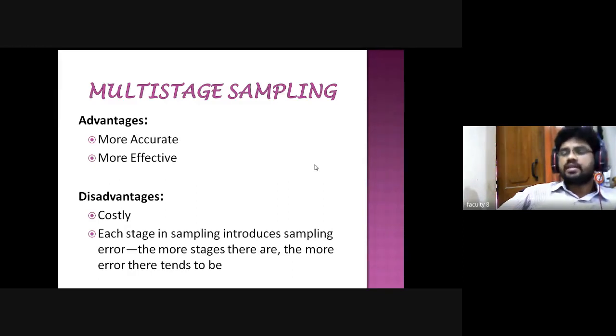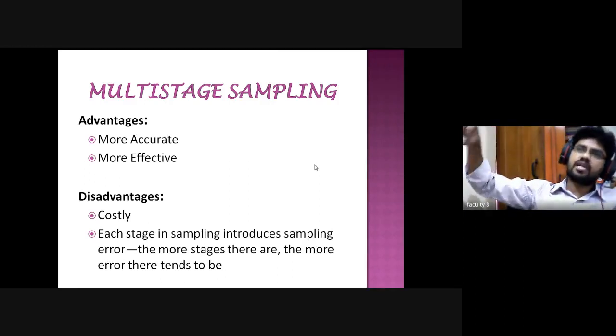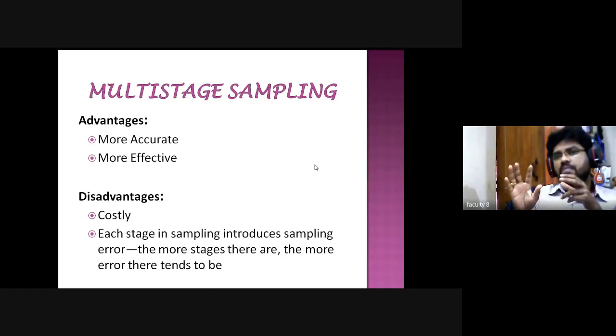If you select states, within the state districts, within the district mandals, and from mandals villages, all these things will reflect the whole nation. Then we get more accurate results, and your research is more effective when compared with systematic or simple stratified random sampling methods.